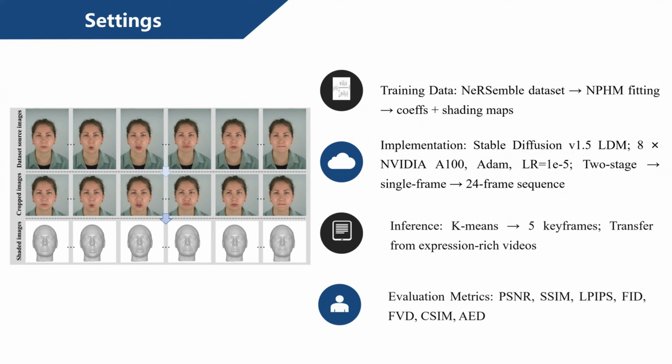We train on the ensemble dataset using Stable Diffusion v1.5 as the base model. Training follows a two-stage strategy, first learning single-frame distributions, then adding temporal attention on 24-frame sequences. During inference, we use k-means with 5 keyframes, which we found to be optimal.